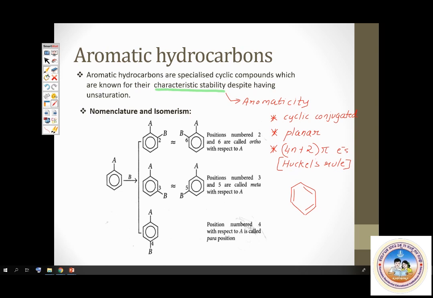See, this is position 1. This will be 2, this will be 3, 4, 5, and 6. That's how they are numbered. So this becomes the 6th position, this is the 5th position, 3rd position, and the 4th position. That's about nomenclature as well as aromaticity. Next.